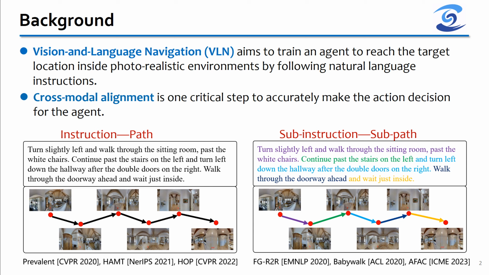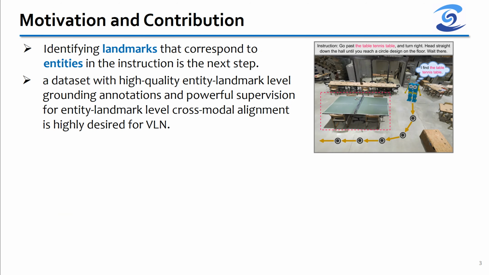Most previous works have focused on the global alignment of instructions and paths. Others have attempted to align sub-instructions and subpaths locally. But they are still at the sentence level. The next step is entity level, identifying landmarks that correspond to entities in the instruction. However, there is no dataset with high-quality entity-level grounding information.